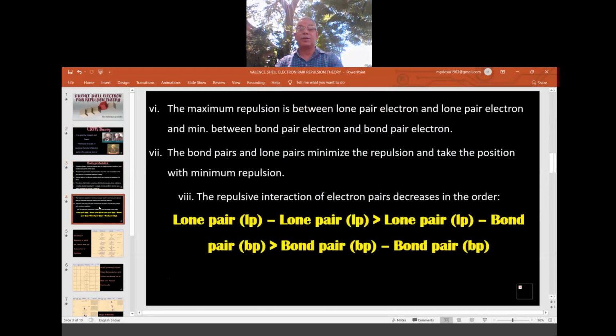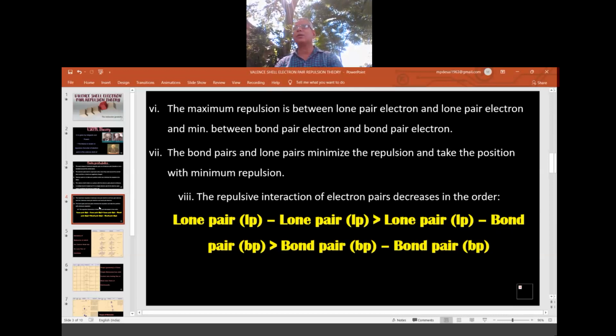Right. So the maximum repulsion is between lone pair and lone pair, and minimum between bond pair and bond pair. So why do we have the minimum repulsion with the bond pair? Because bond pairs are the electron pairs which are busy in the bonding. That means they are doing some work.